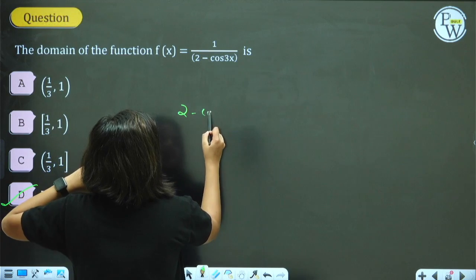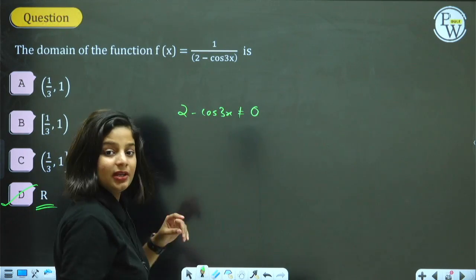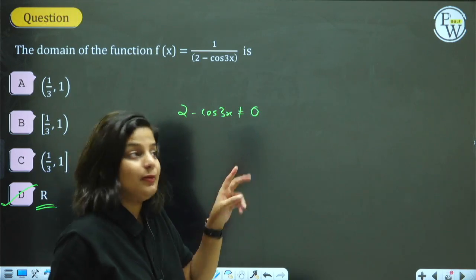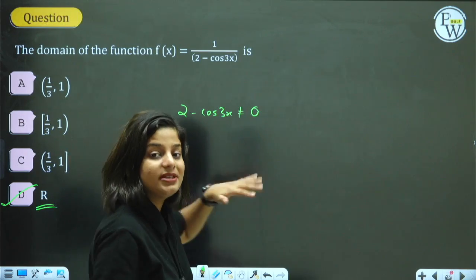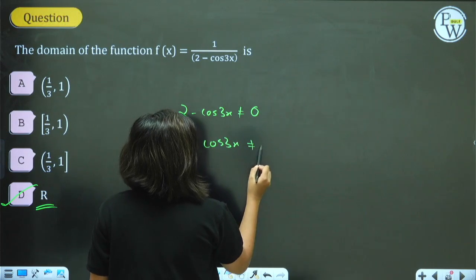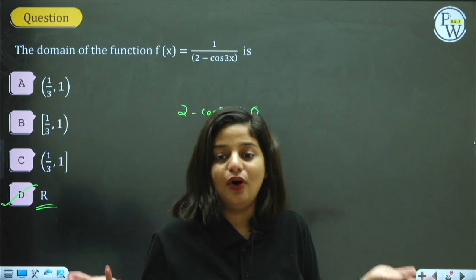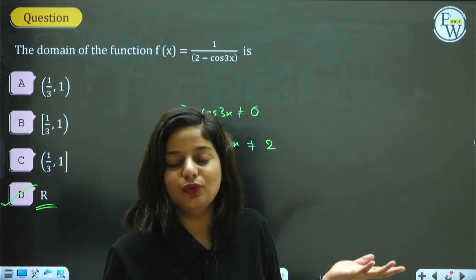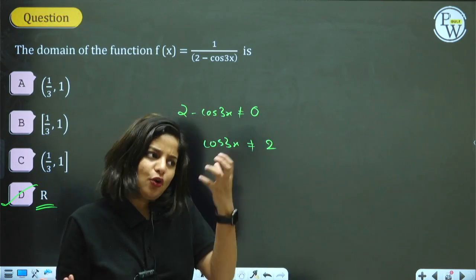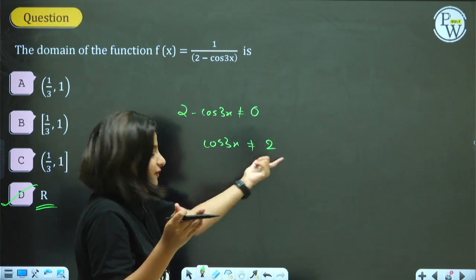That is, 2 minus cos 3x should not be equal to 0. Right? In the denominator type, what do we consider? Denominator should not be 0, and then we try solving it. When you solve this, cos 3x should not be equal to 2. Is it possible ever to get a value of cos 3x as 2? No. Cos will always be between minus 1 and plus 1. It can never be equal to 2.